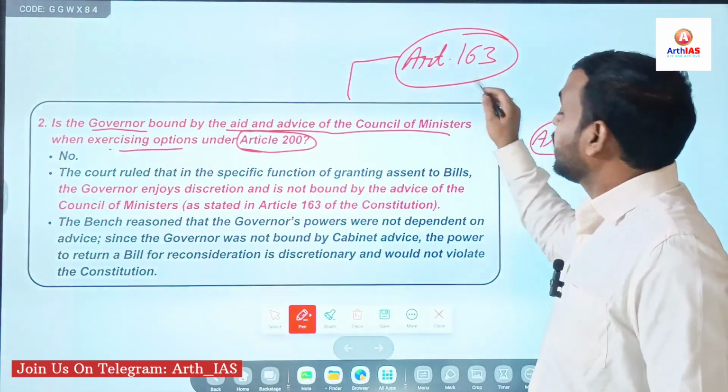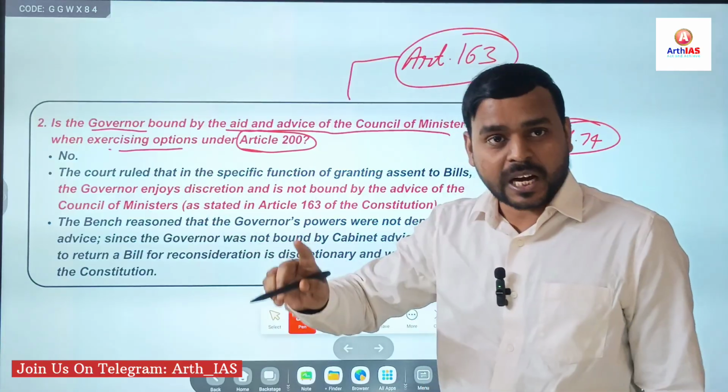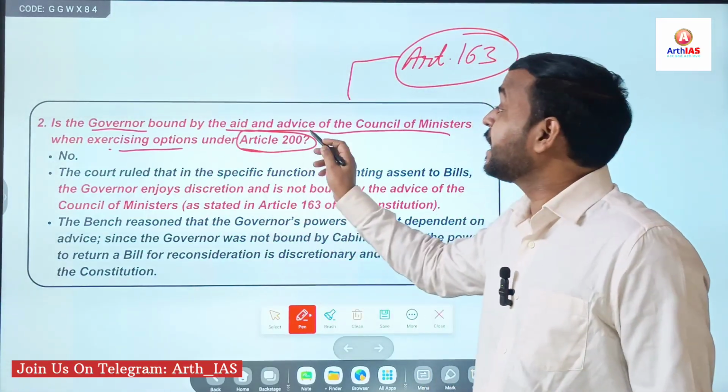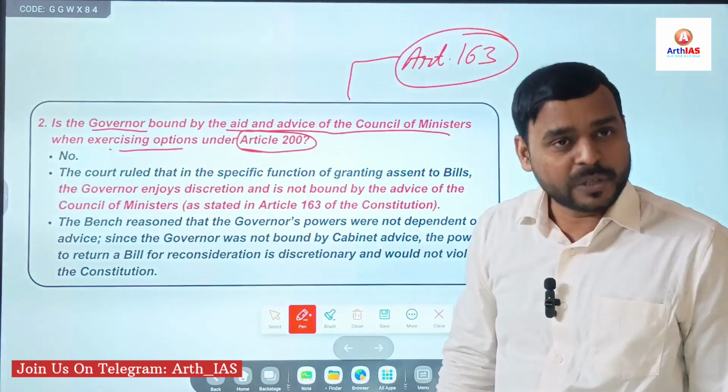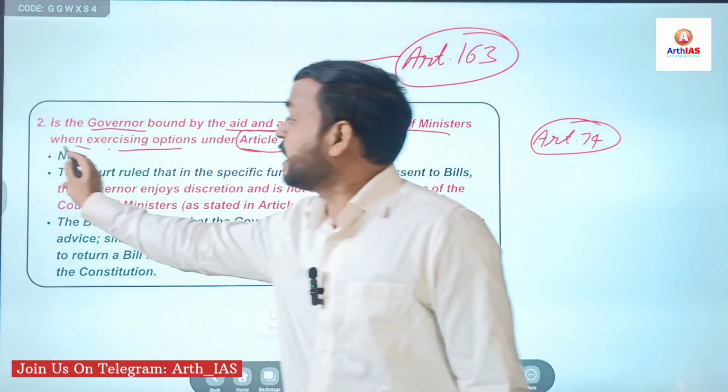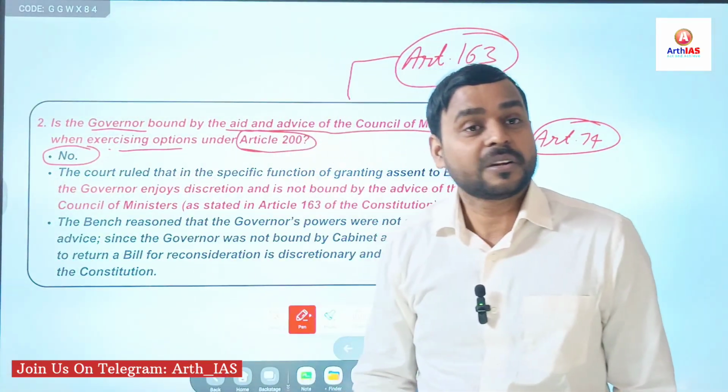So, the second question asked was whether the governor is bound by the aid and advice of the Council of Ministers when exercising the option under Article 200. Then the Supreme Court held that no. Why?